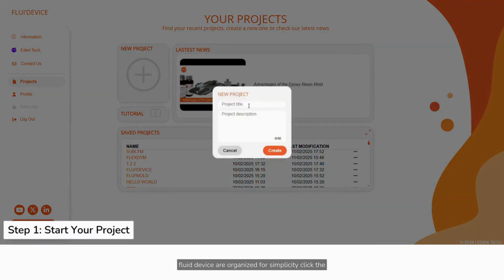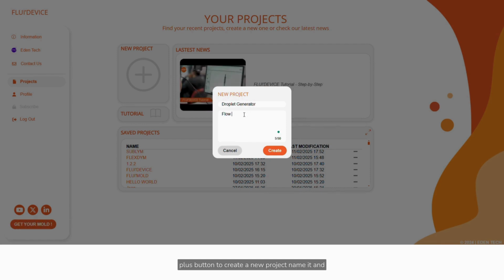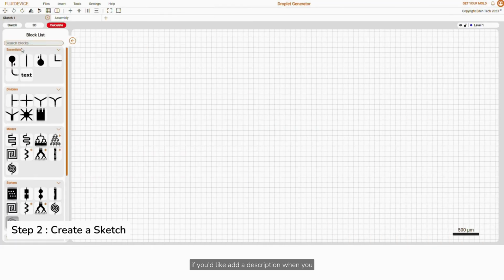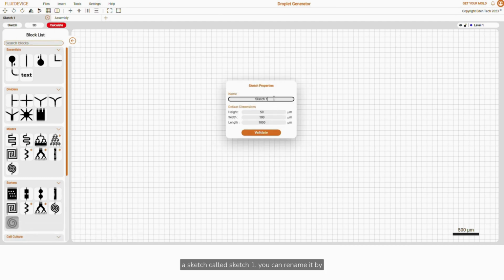Projects in FLUI'DEVICE are organized for simplicity. Click the plus button to create a new project. Name it, and, if you'd like, add a description. When you start a new project, FLUI'DEVICE automatically generates a sketch called Sketch 1. You can rename it by right-clicking the name or using the top menu. To create a new sketch, just click the plus button or use the top menu.